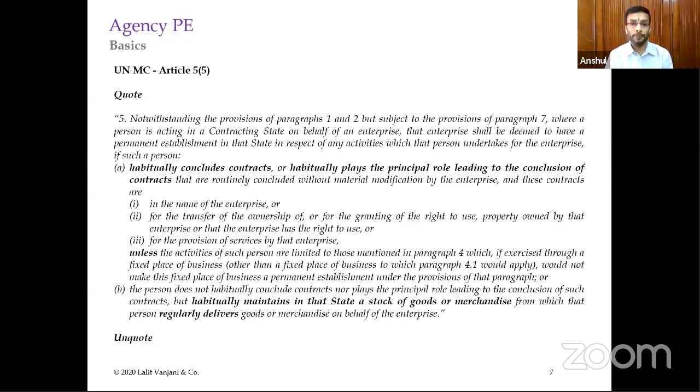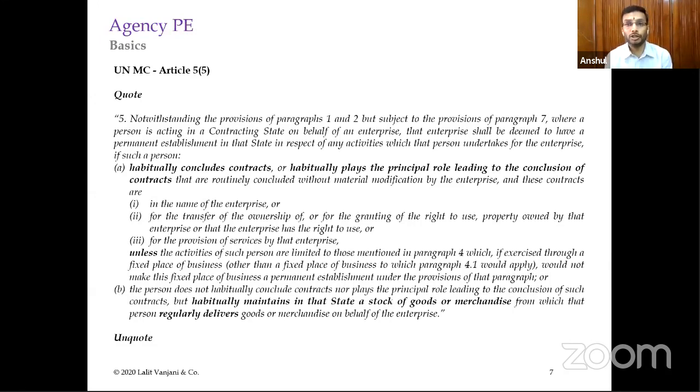Now see, there in the OECD model, it was only "has and habitually exercises the authority to conclude contracts", and it stopped there. There was nothing more. Here we have "habitually concludes contracts or habitually plays a principal role leading to the conclusion of contracts". So what was the precaution which the companies were taking earlier was that they would say that we are just doing communication.